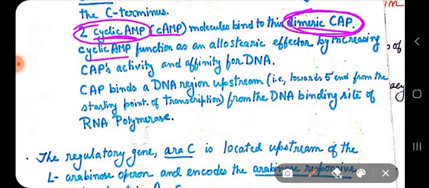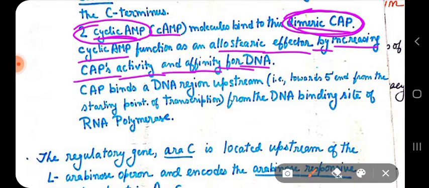This cyclic AMP acts as an allosteric effector by increasing CAP's activity and affinity for the DNA.